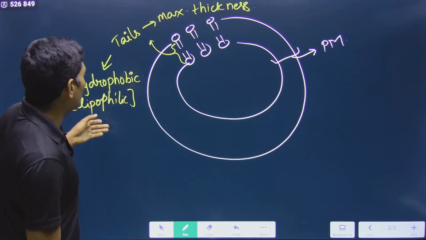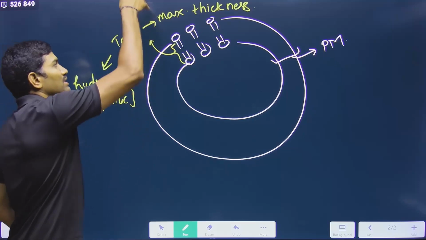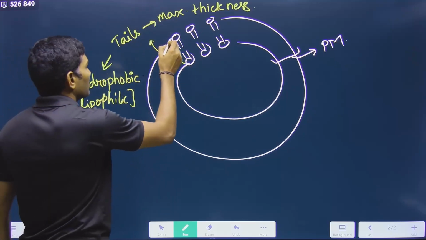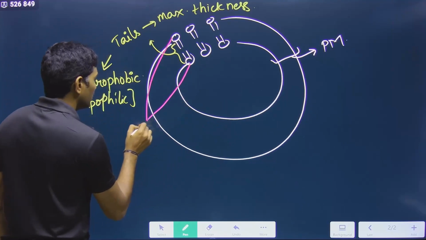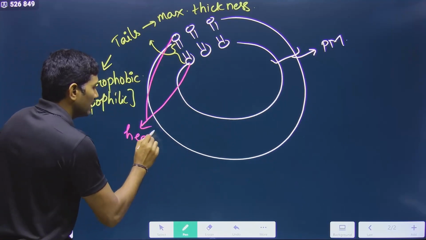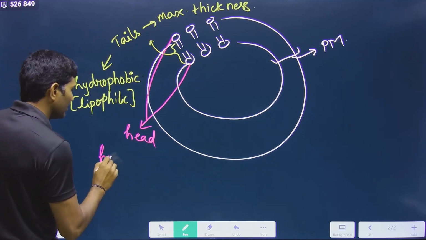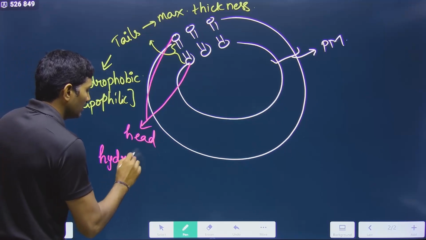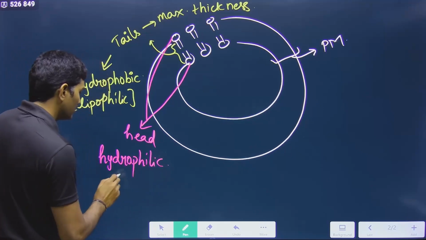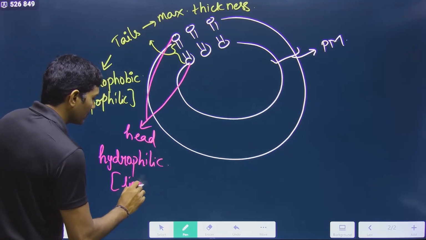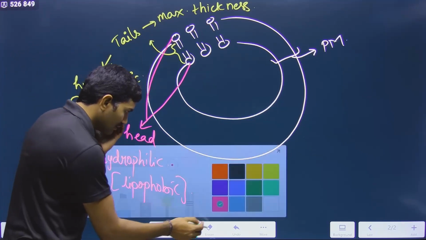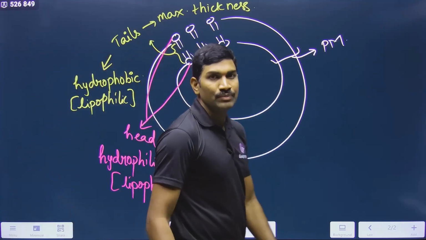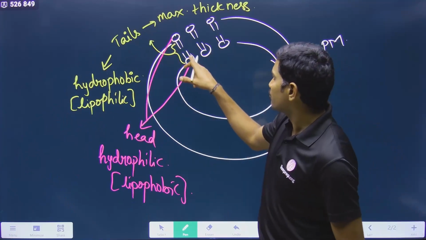But lipophilic molecules or hydrophobic molecules can easily pass through this. But what about the head part? These are the head parts, and this is hydrophilic. You can call it lipophobic. I am writing this with a purpose, so please observe carefully. These are the phospholipids.